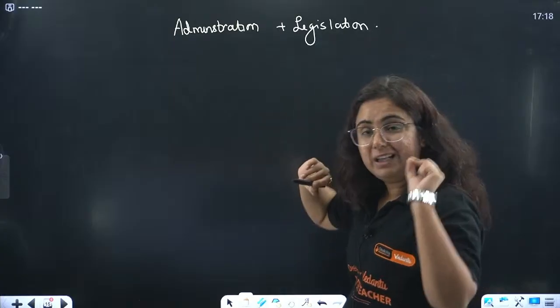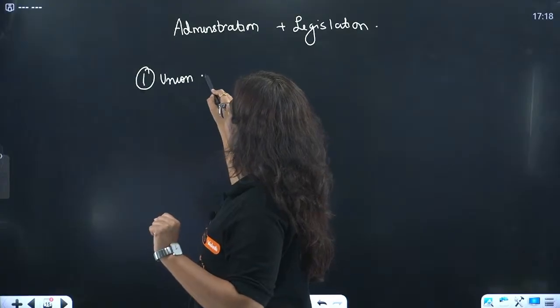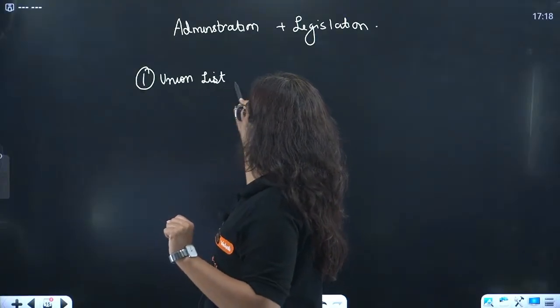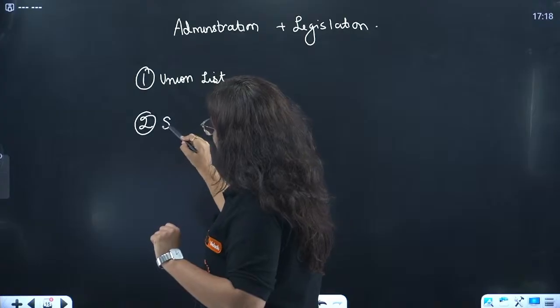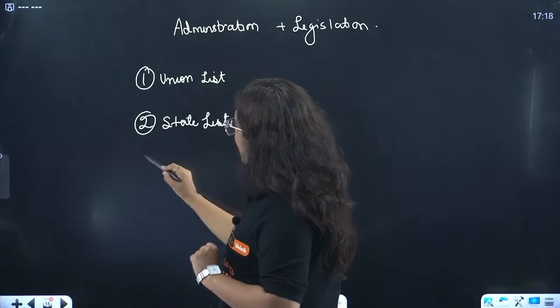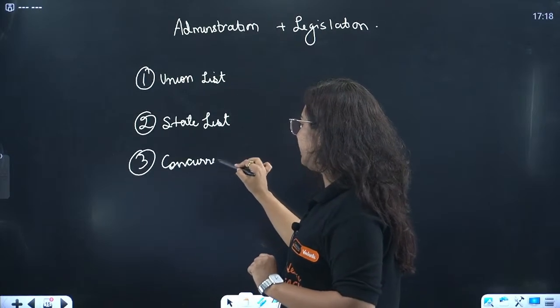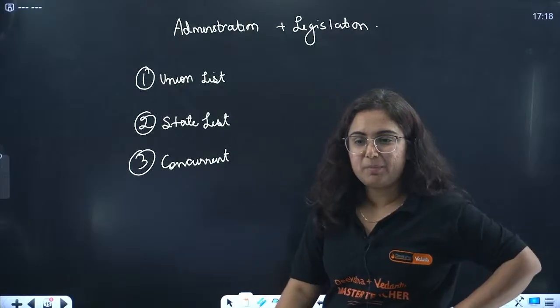We divided it in the form of lists. The first one is the union list. Very good. The second one is the state list. And the third one here is the concurrent list. We are aware about that.